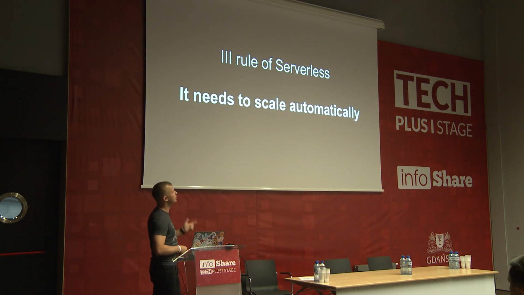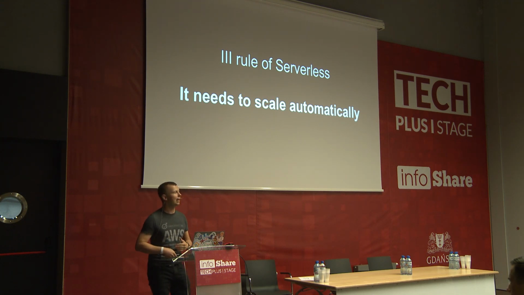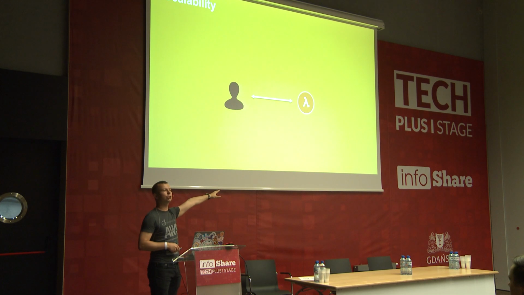The third rule is it needs to scale automatically. Scalability is one of the rules of the cloud. We can create auto-scaling groups. We can say, I want to have 2 servers. Maybe in 2 hours, I want to have 200 servers. But again, with serverless, it needs to be easier. In short, when I deploy my microservice, and there is one user consuming this application, there will be one microservice.